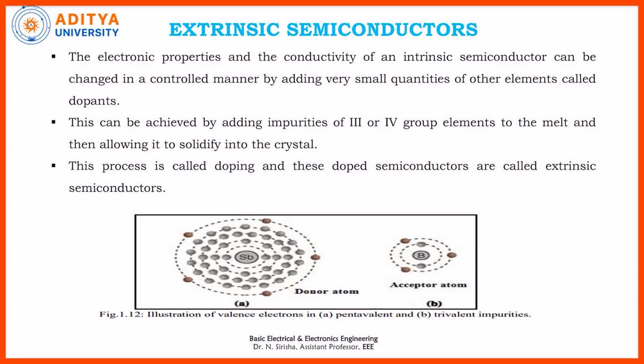This doping can be done in 2 forms. The impurity can be from the 3rd group of elements, or it can be from the 5th group of elements, right? Here you can also see the illustration of valence electrons, pentavalent electrons and trivalent electrons. If the impurity is added, then the free formation of electrons and the movement of electrons will take place from the valence shell to the conduction shell. So, these are the illustrations of valence electron, pentavalent atom and trivalent atom.